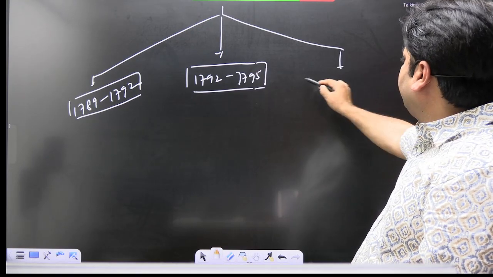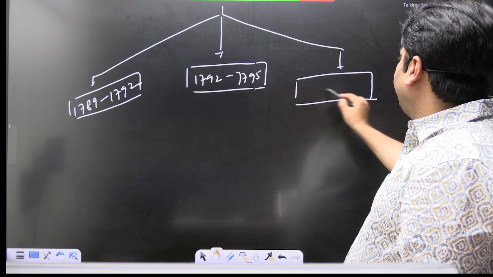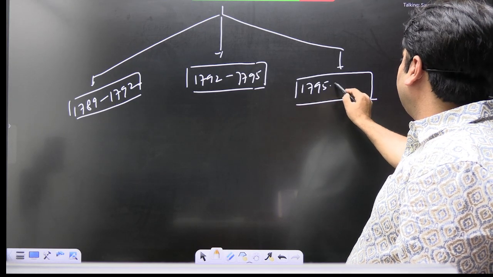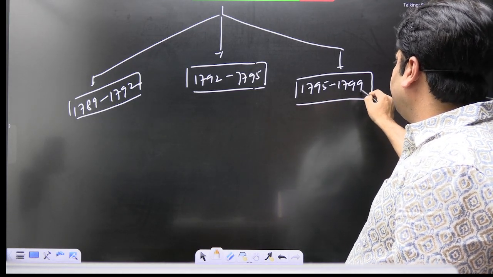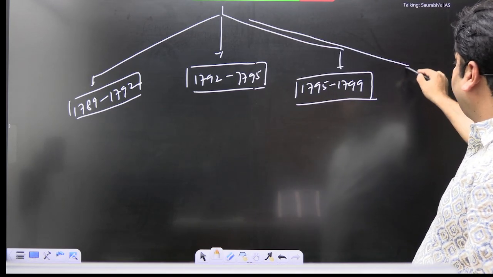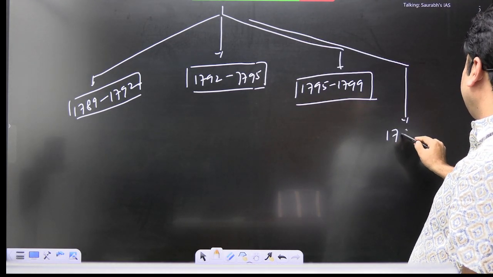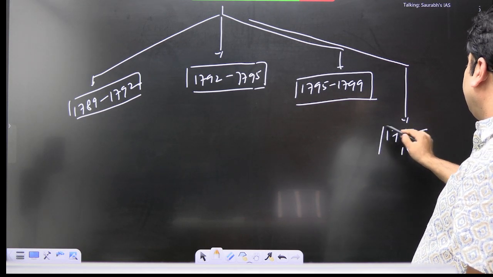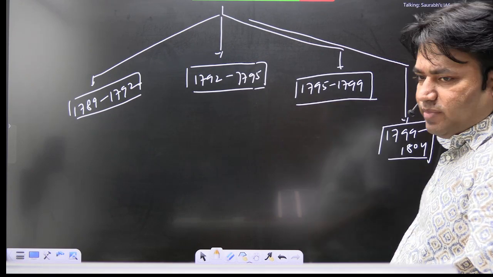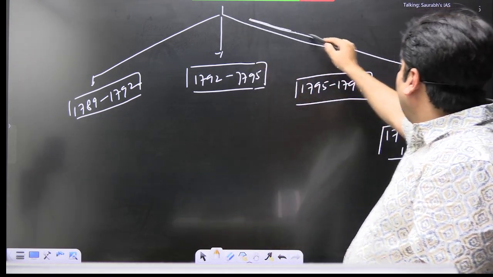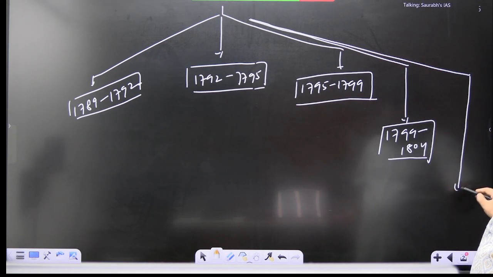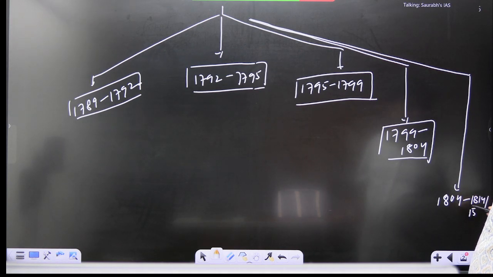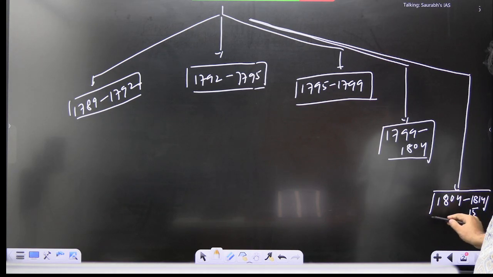The third phase was 1795 to 1799, and the fourth phase was 1799 to 1804. These were the important developments. And lastly, there was one more phase during this period, 1804 to 1814-15. This is written like this.